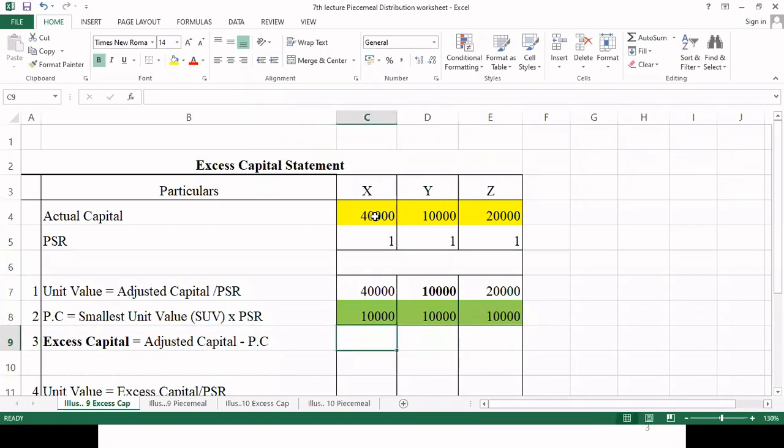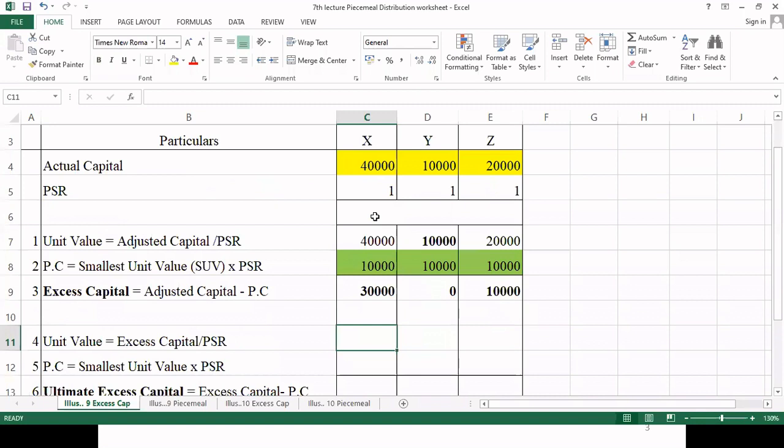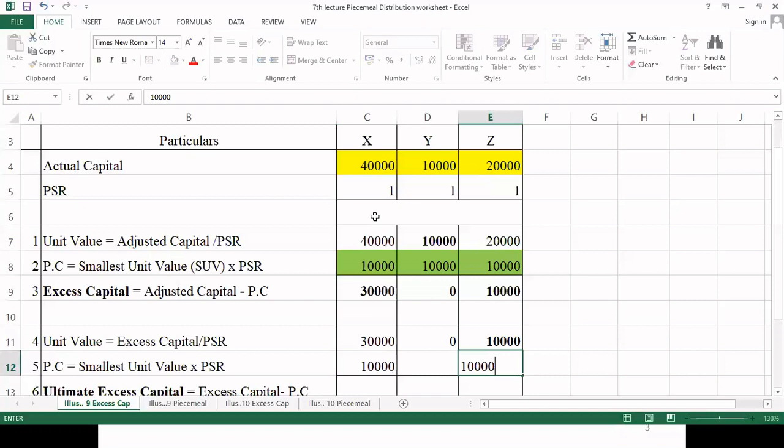Now coming to excess capital, 30,000 for X, Y it comes to 0, and for Z it will be 10,000. Now again we have to calculate the unit value because we got excess capital of two partners. So here 30,000 for Mr. X, 0 for Y, and 10,000 for Mr. Z. Now 10,000 being the smallest unit, we will take it as the base unit and multiply by individual PSR. So here 10,000 multiplied by 1 comes to 10,000, and the same 10,000 with Z.